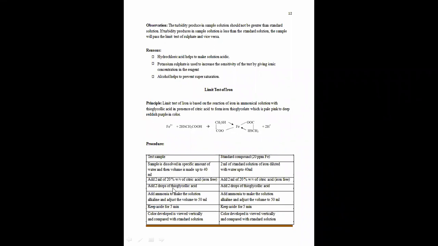After that, we are going to add 2 drops of thioglycolic acid.